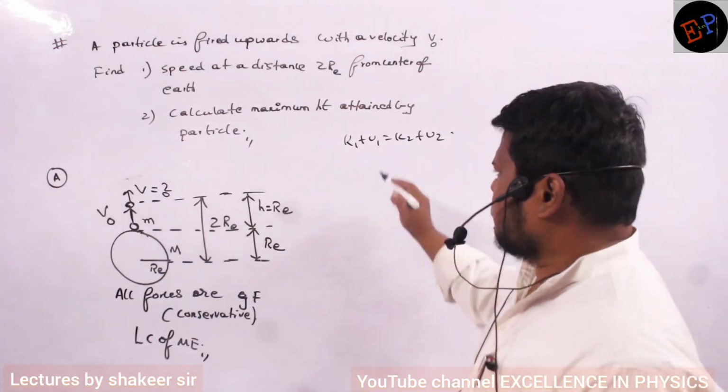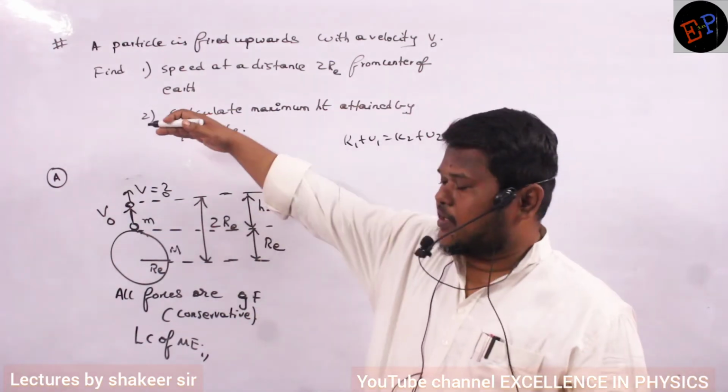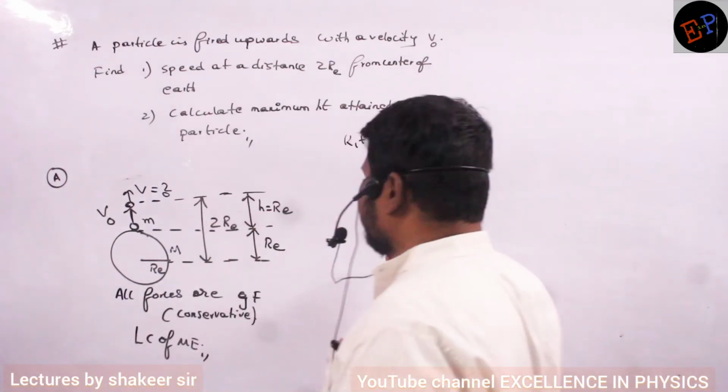Okay. So K1 plus U1 means when body is present on the ground. K2 plus U2 means when body is present at a height of h. Okay. Now do the calculation. What is the initial kinetic energy when it is thrown?